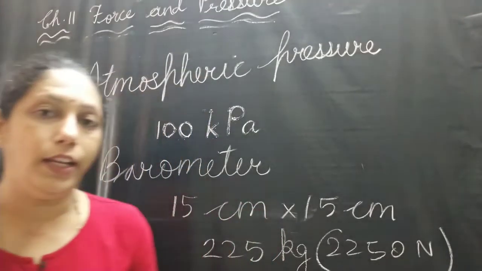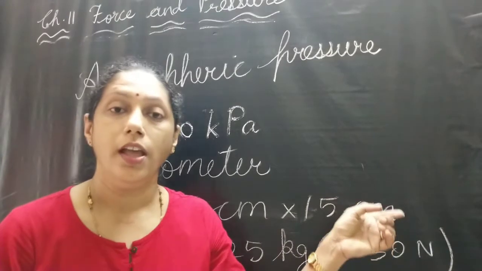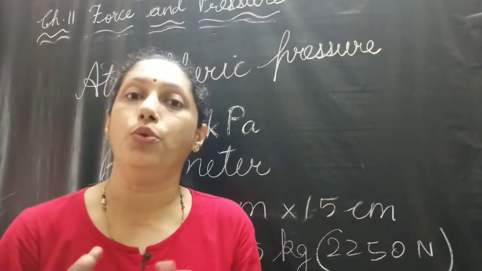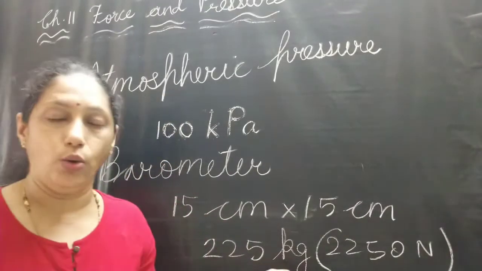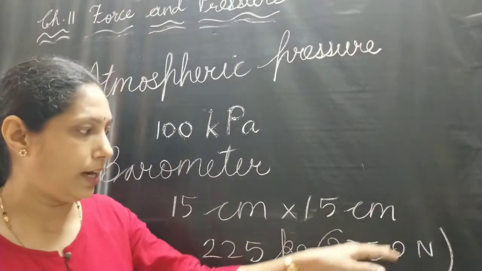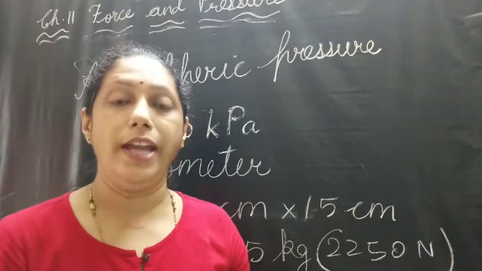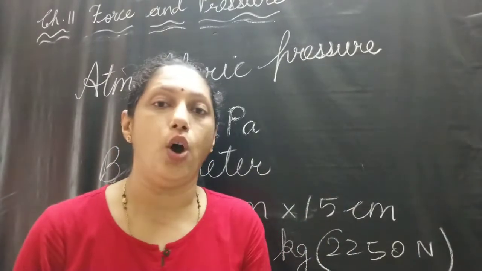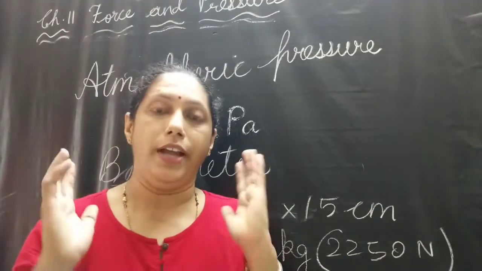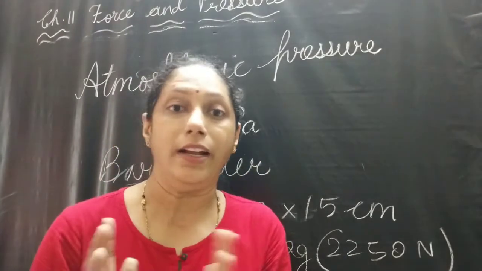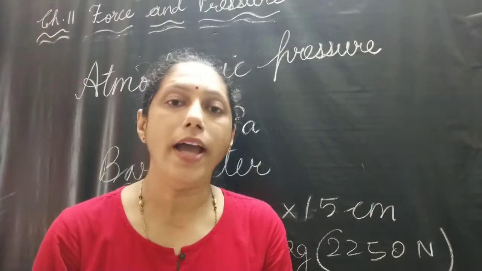Suppose the area of our head is 15 centimeter by 15 centimeter, then how much weight of air are we going to feel? The weight will be 225 kilo, which is equal to 2250 Newton. This weight is equivalent to the weight of 2 baby elephants. We feel such an enormous weight on our head, yet we are not crushed down by the atmospheric pressure. Why is it so?